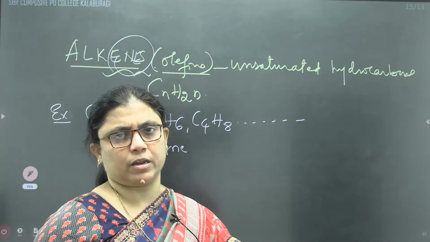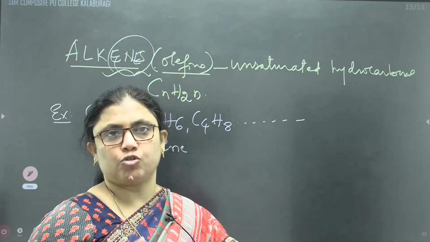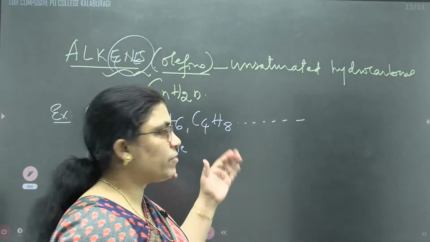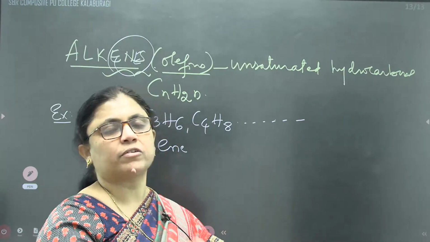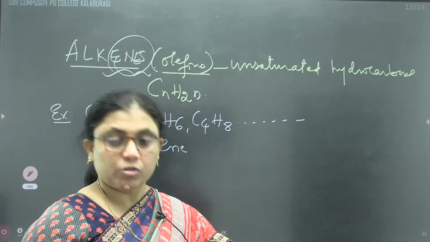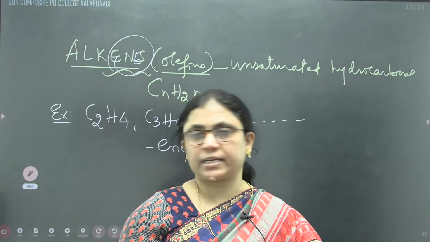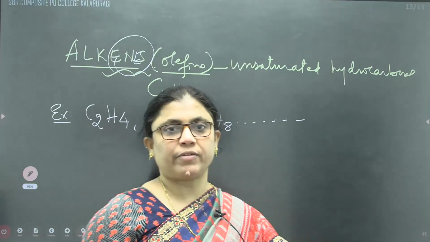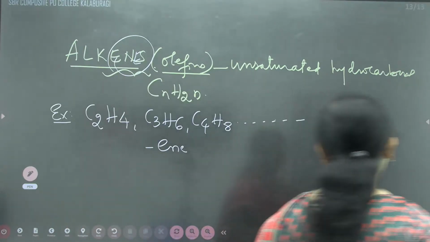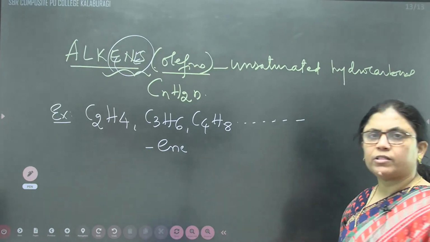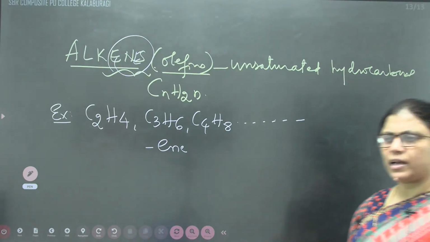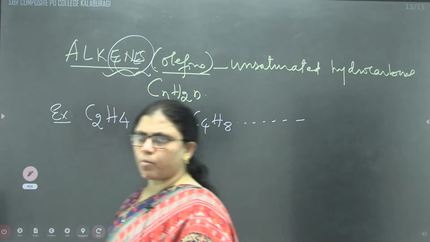Both mechanisms we need to discuss. The number of reactions is a little more compared to alkanes, because alkane was paraffin, with low reactivity. Nomenclature, as you know very well, we have already discussed in the earlier topic.